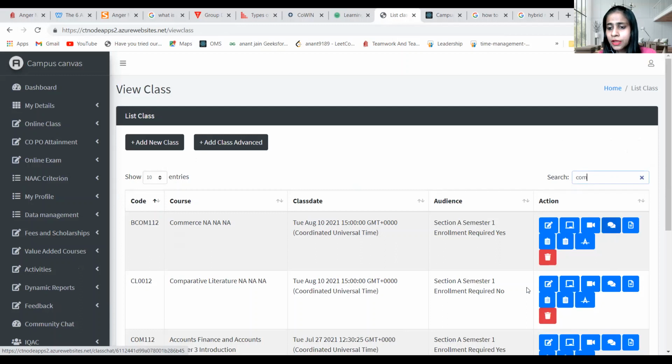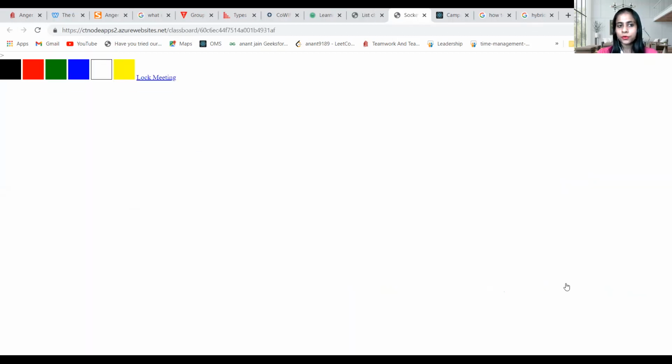Now here, we can see one more option, that is the class board. If we click on this, we will get a whiteboard. The best feature here is that, along with us, the student can also simultaneously use this whiteboard. Both of us can write together.